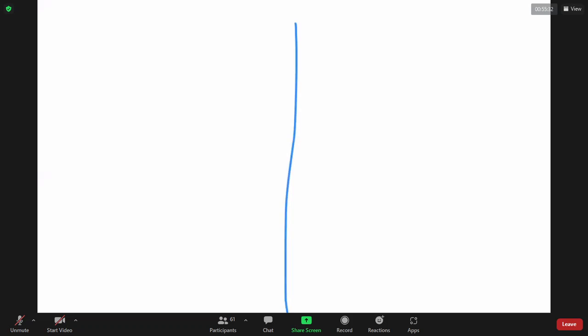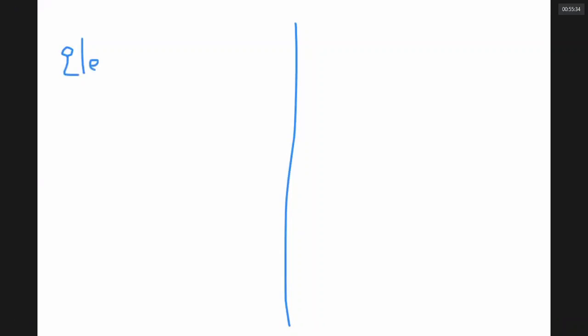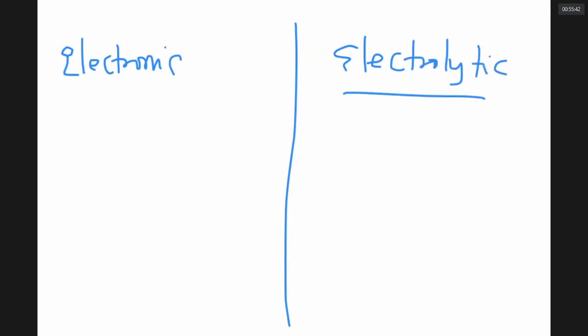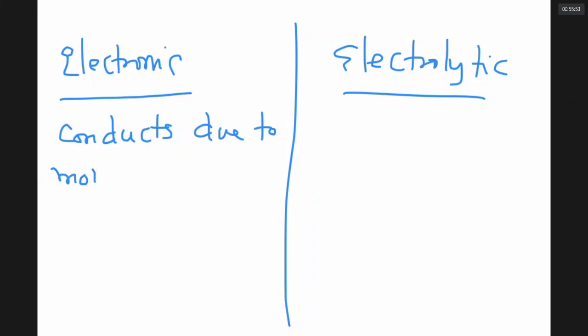Sir, what is the difference between an electronic conductor and an electrolytic conductor? An electronic conductor conducts due to movement of electrons. An electrolytic conductor conducts due to movement of ions.